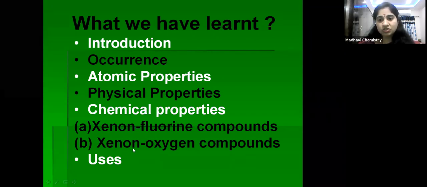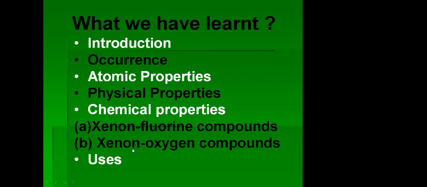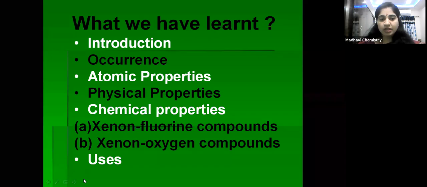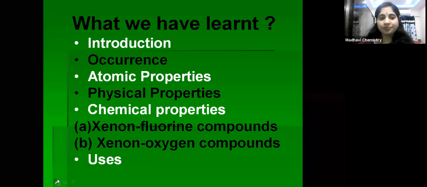Next, xenon oxygen compounds, xenon trioxide XeO3, and xenon oxyfluorides also we have discussed, that is XeOF4 and XeO2F2. So these are the xenon oxyfluorides, their preparation and the structure we have discussed, and uses of helium, neon, argon and krypton and xenon we have discussed, children. And last, important questions are also given, you just go through that. All the best. I hope you have understood, children. All the best. Thank you so much.